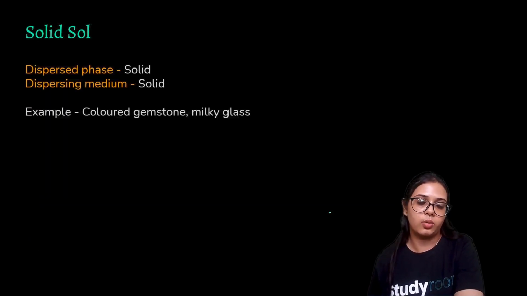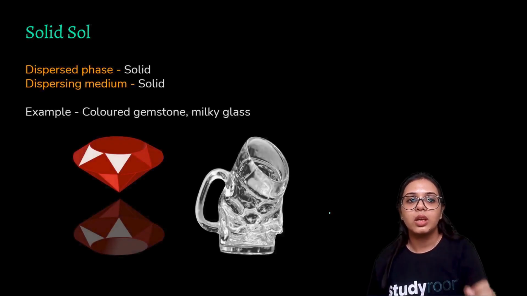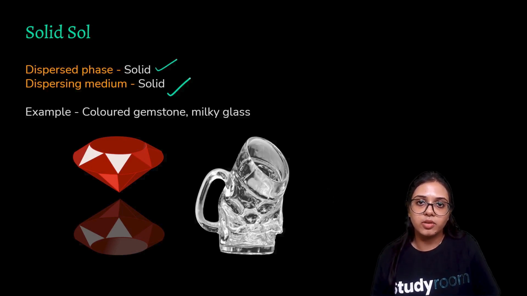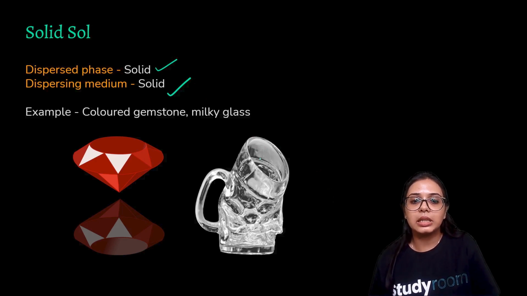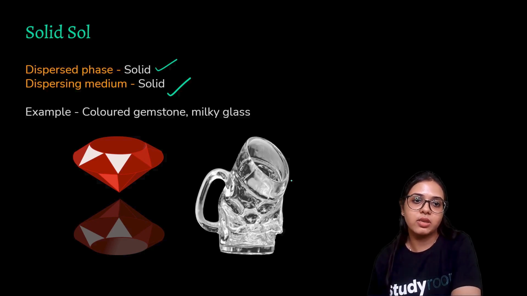Solid sol. Now, we learned about sol, but there is also a solid sol. As is evident from the name, the dispersed phase is solid and the dispersing medium is also solid. This example can be seen in colored gemstones and in milky glass, in the big glass tumblers that we have in certain restaurants. These are examples of solid sol.